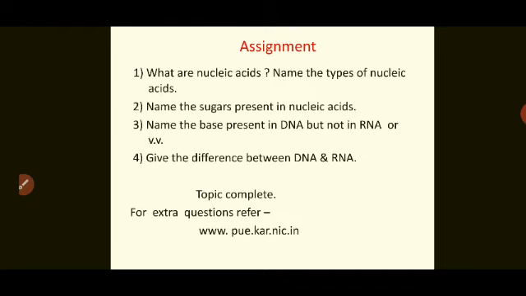Name the base present in DNA but not in RNA or vice versa. While explaining the slide I have already told you this: the first three are common bases, adenine, guanine, cytosine, and only one is different, that is thymine or uracil. Give the difference between DNA and RNA. You can go through the points. This is how the questions can be asked.